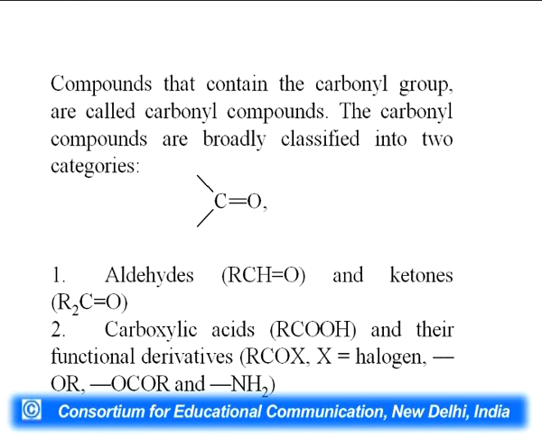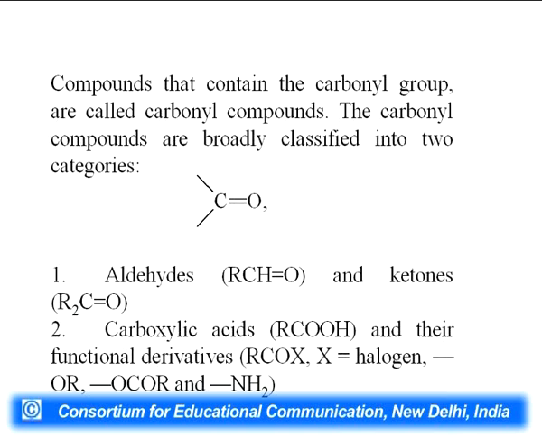Compounds that contain the carbonyl group are called carbonyl compounds. The carbonyl compounds are broadly classified into two categories, aldehydes and ketones. What are aldehydes? RCHO, when carbonyl having one R group and one hydrogen group, and ketones when both the valencies of carbonyl carbon are satisfied with alkyl, aryl or any other group.